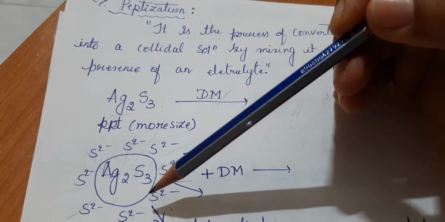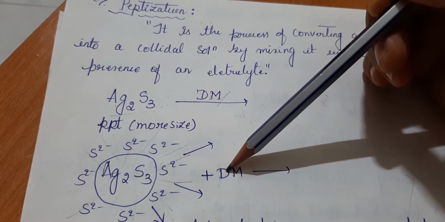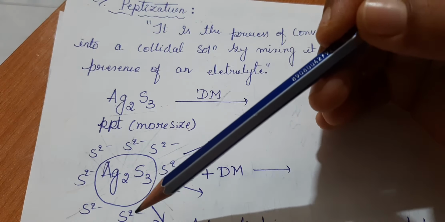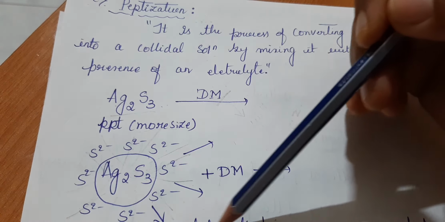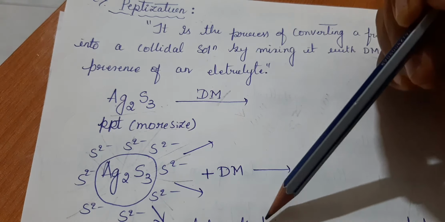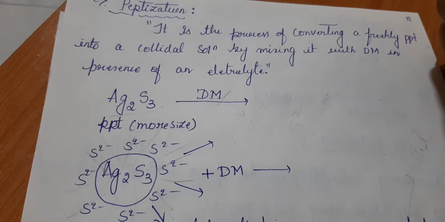If you add the whole molecule to any dispersion medium, it is going to break the whole complex due to instability. That is what I have written here: an unstable molecule breaks into small particles and is converted to the colloidal range.